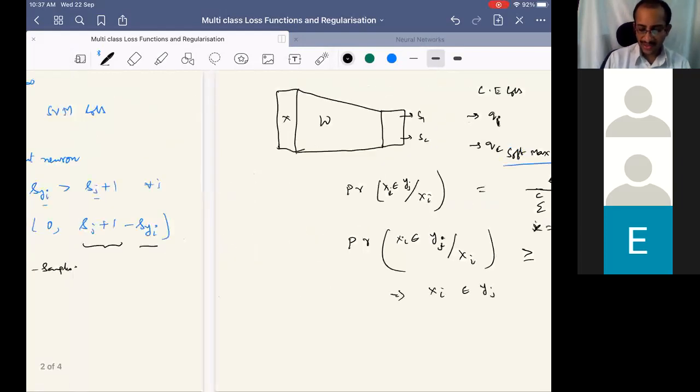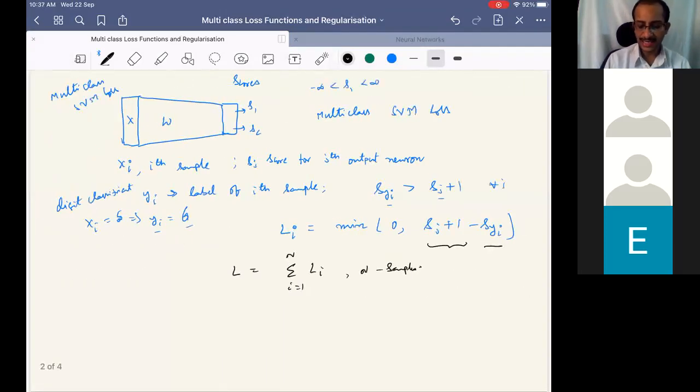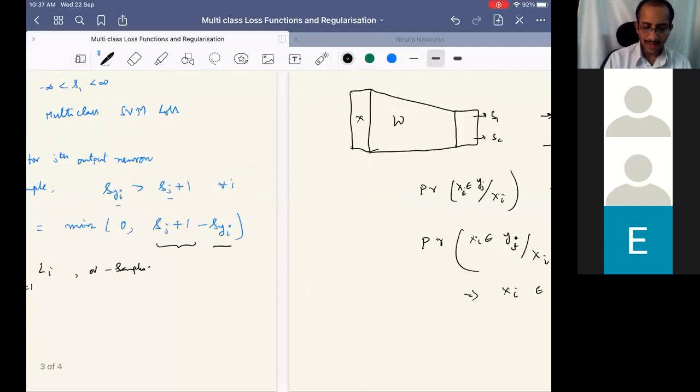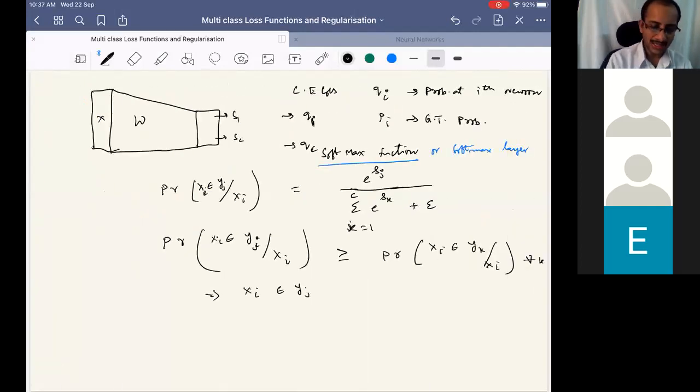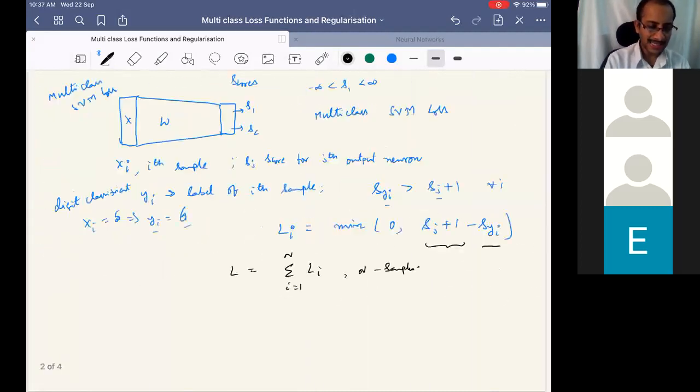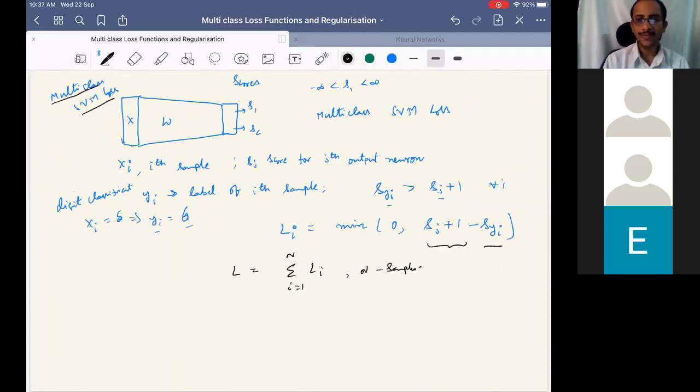Now we want to see a little bit of distinction between the softmax loss, or the cross entropy loss, with the softmax function to convert into probabilities, versus the multi-class SVM loss.